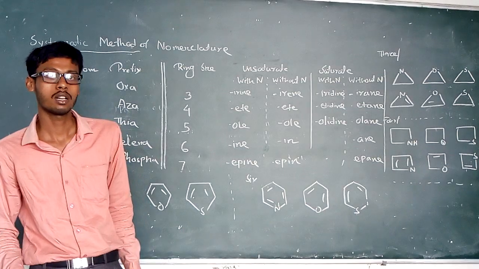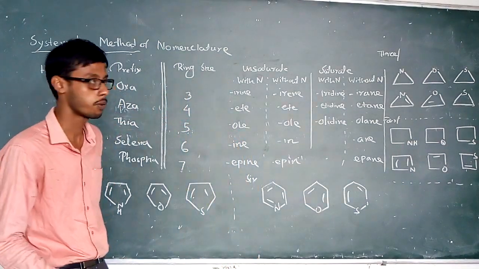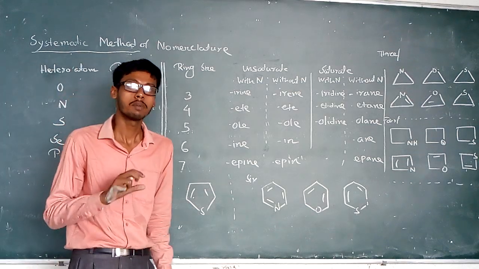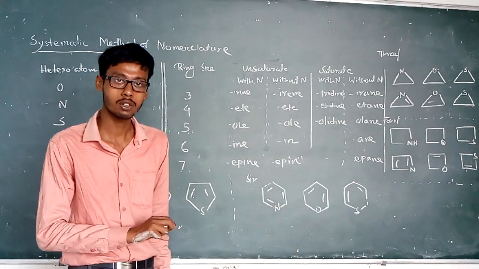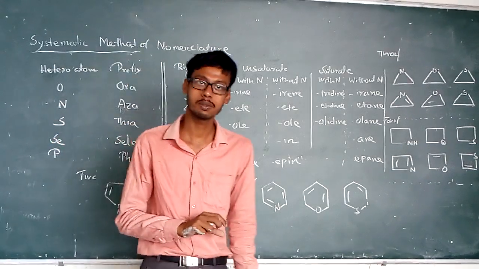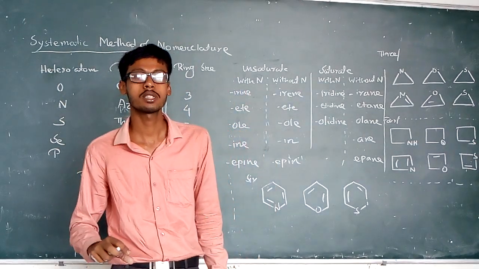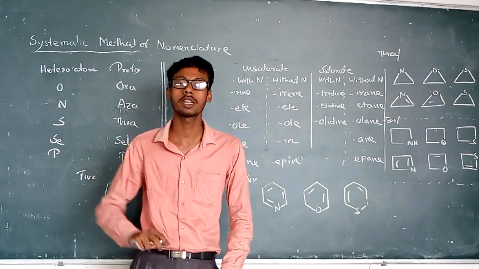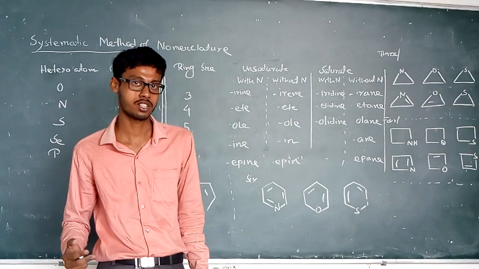The previous lecture discussed the introductory part of heterocyclic compounds. Now today I'll start the important part of heterocyclic compounds, that is the nomenclature. Nomenclature is very important because later, in medicinal chemistry, you will study various structures in the upper classes, and those structures are very vast.